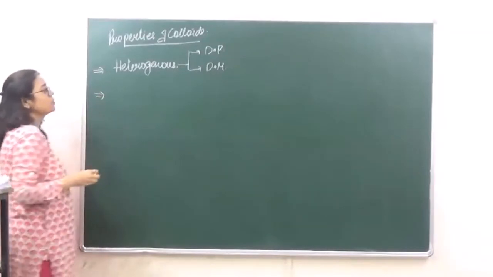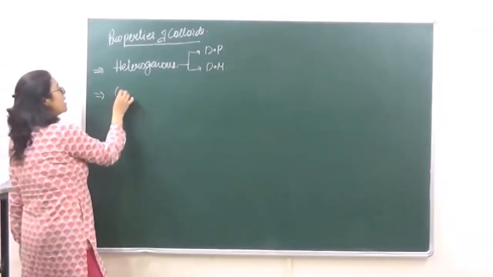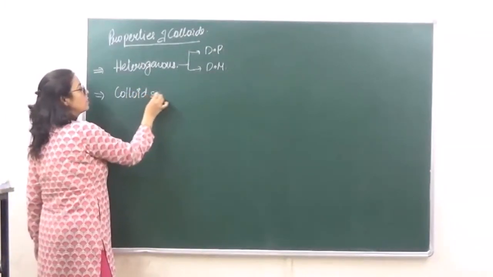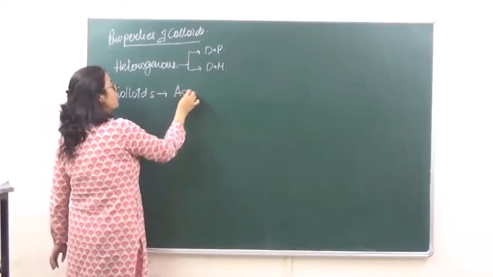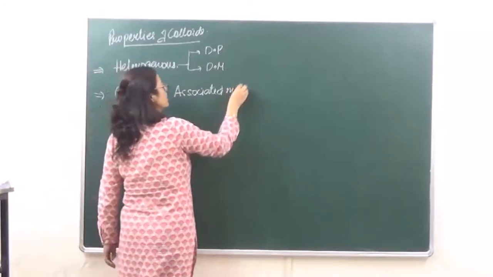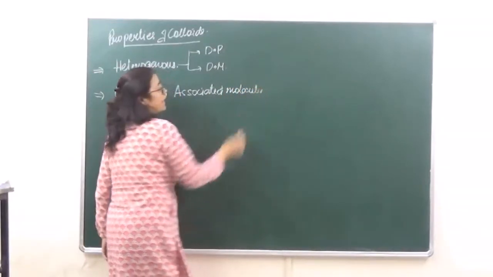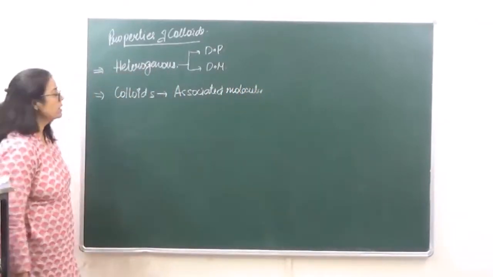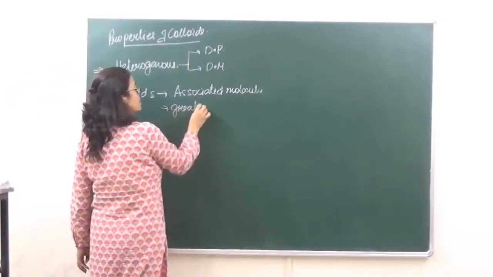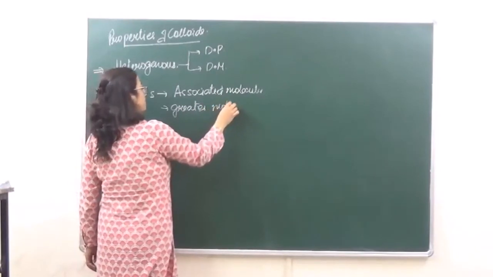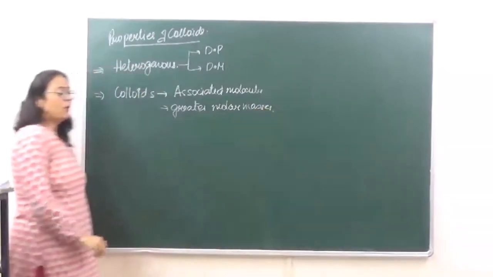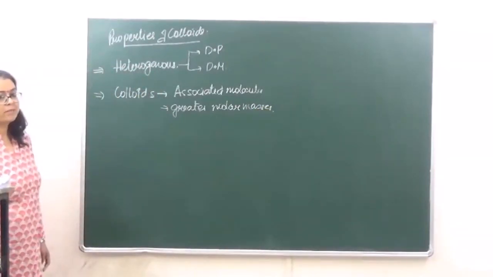Number two, colloidal particles are associated molecules, which means that they are going to have greater molar masses. You have studied colligative properties in chapter 2.